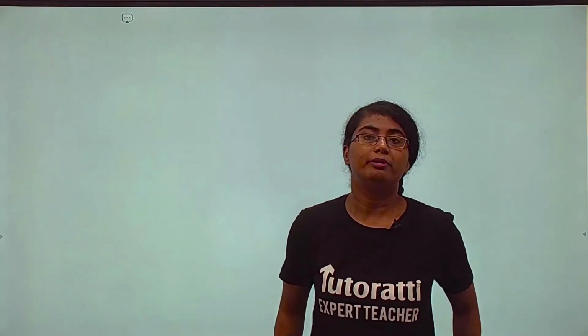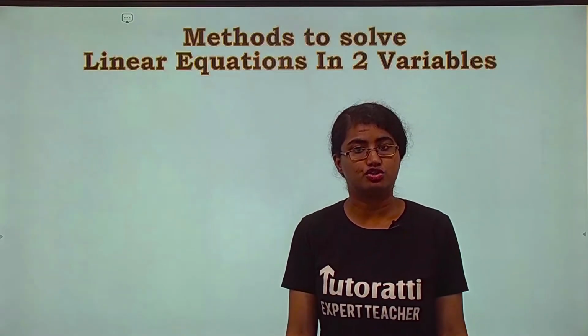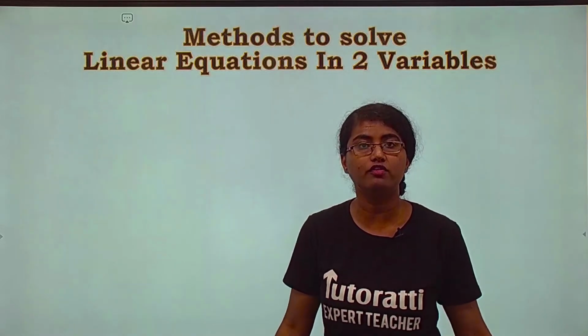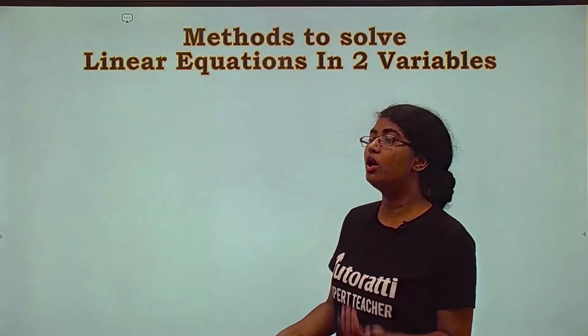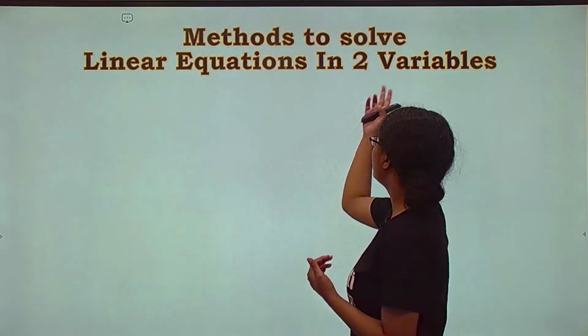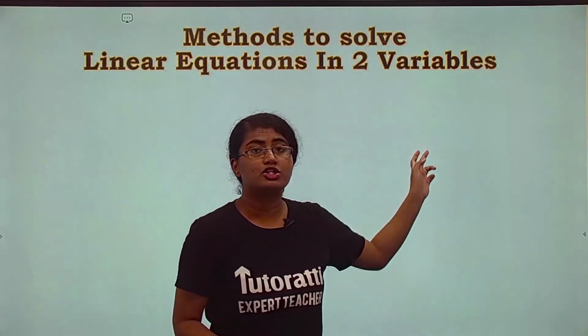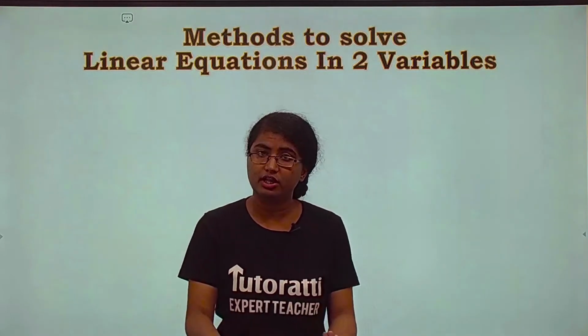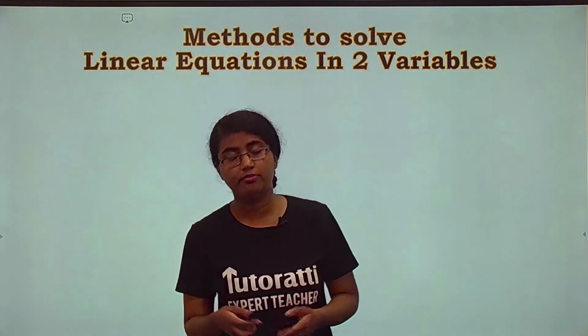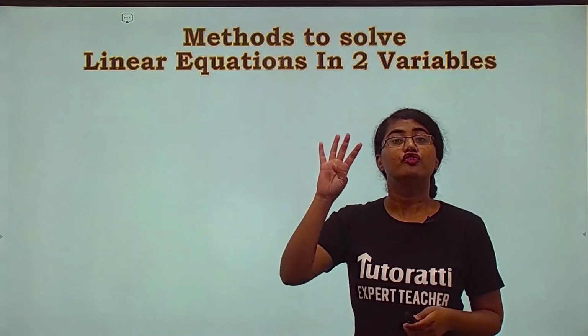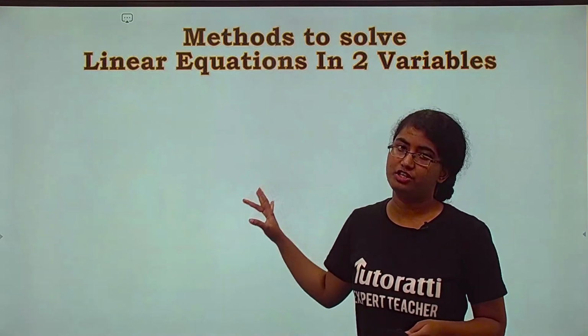Now we'll be dealing with solutions या फिर method to solve these linear equations. Now at this point we understand that there are two variables in our linear equations. मतलब these two variables will obtain some value at a time. So there are in total 4 methods of solving these linear equations.